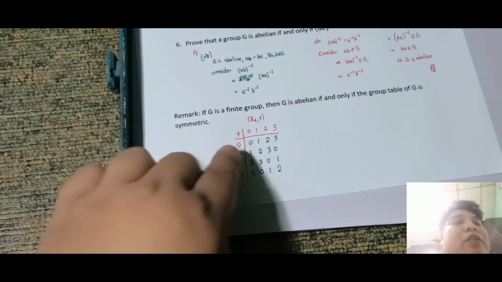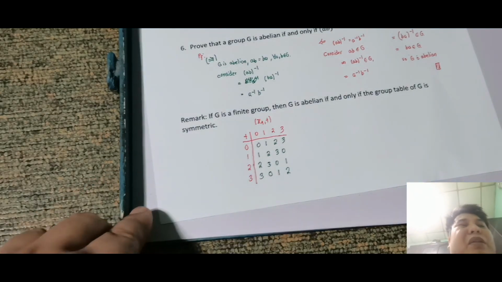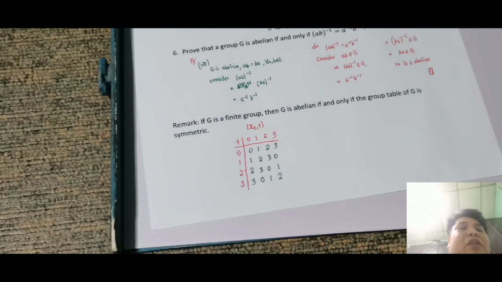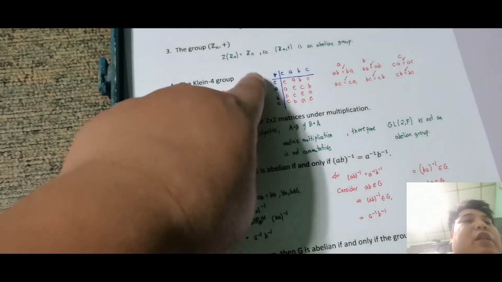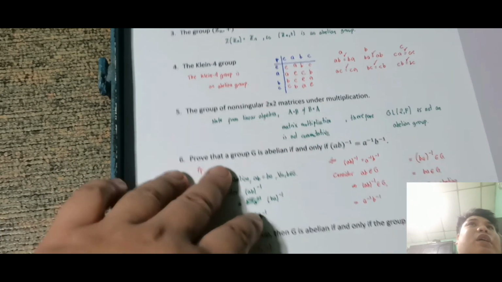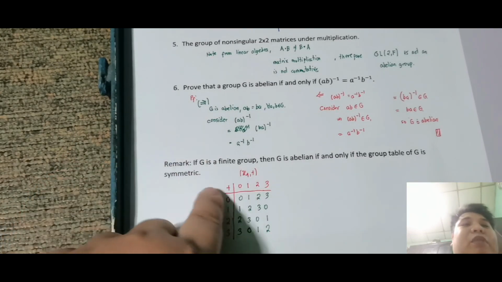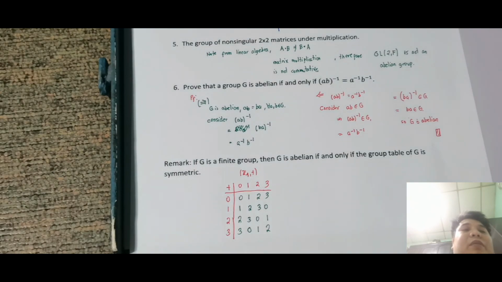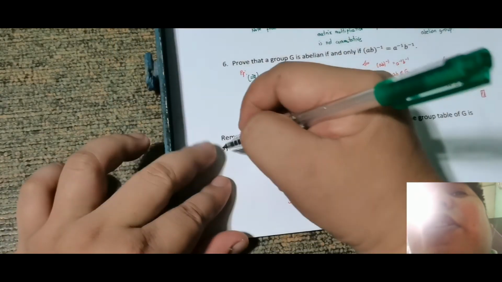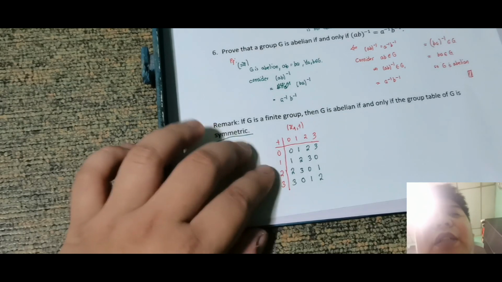So, tapasin nyo, no? Hindi naman lagi pala na ganun. So tandaan nyo, mali yung nabanggit ni sir na kung yung E nasa gitna o diagonal, abelian siya. Pero alam natin na C sub 4, plus is abelian. So I guess yung sinasabi na symmetric dito is yung salansan ng element. So, kung pansinin mo,